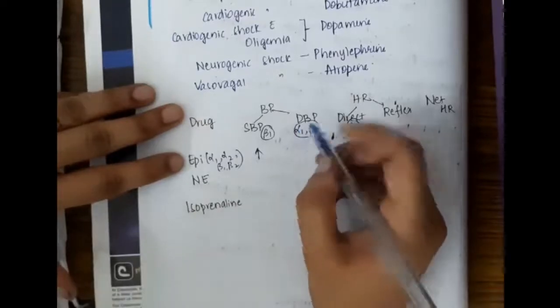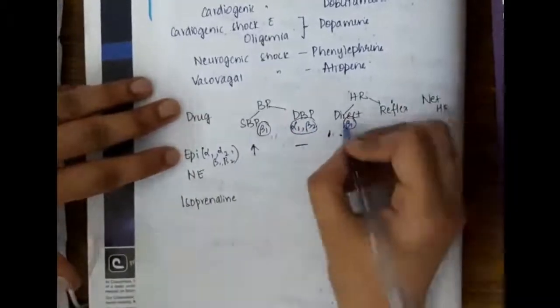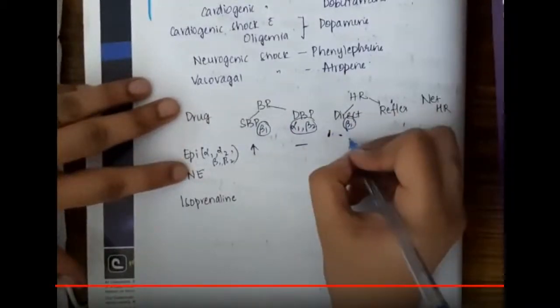Whereas diastolic blood pressure is due to alpha 1 and beta 2 receptors. Epinephrine has alpha 1 receptor and beta 2 receptor action also. First, epinephrine at higher concentrations activates the alpha 1 receptor and causes initial vasoconstriction, increasing the diastolic blood pressure. Later, it causes vasodilatation through beta 2 receptors at lower doses and causes a decrease in blood pressure. So it shows a biphasic response in diastolic blood pressure.